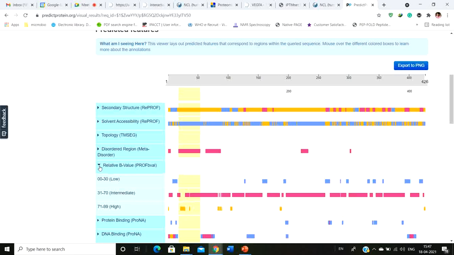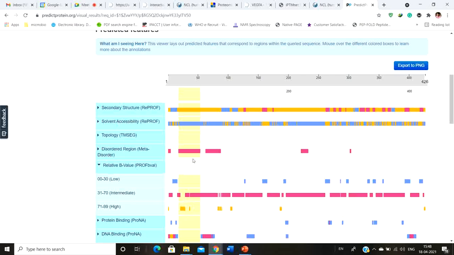Whereas in the loop region, they have no structure at all, right? The terminal area, they have no structure at all, and the amino acids at those areas will flicker a lot, and they are going to have a high B value. So by predicting the B value, you can also gather the idea of whether this particular amino acid is present within a structured region or in a disordered region.